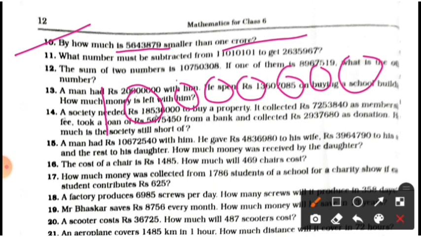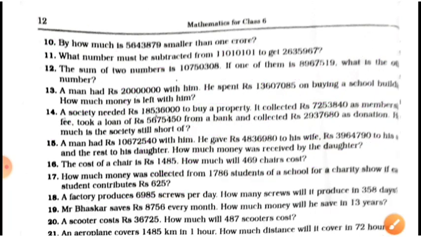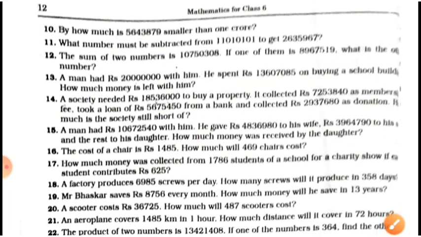Now from 1 crore you have to subtract this number, 9 7 8 3 4 6 5, and students, easily subtract this number from this and you will get your answer. Clear, students? Now proceed to question number 11.